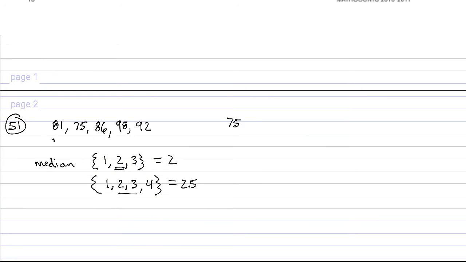75, 81, 86, 92, 98, right now the median is 86. We're going to add 3 new test scores in here. We'll call them T1, T2, and T3. And we're going to see how that impacts the median.